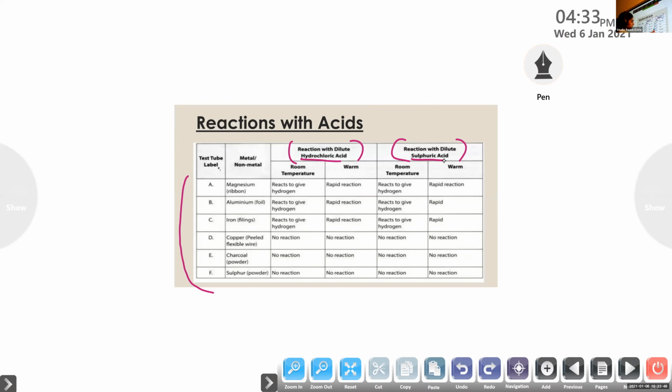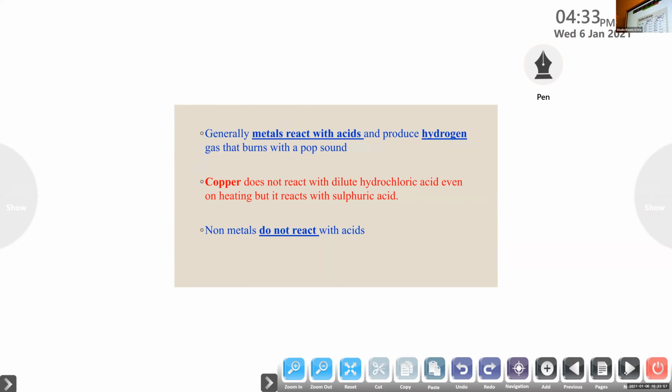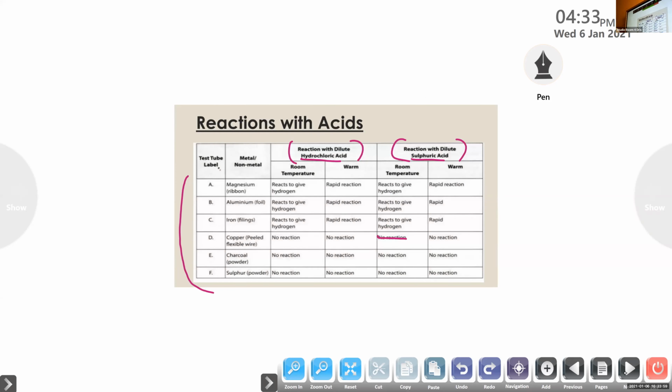Just look at this table and tell me. In the case of magnesium, what happens when it reacts with dilute hydrochloric acid? It gives hydrogen.